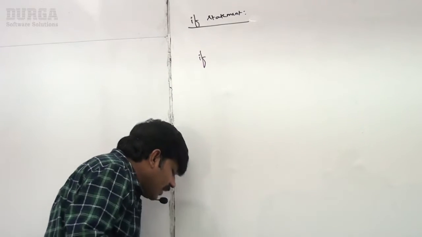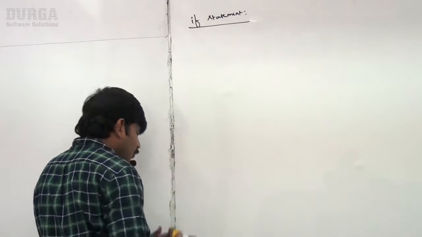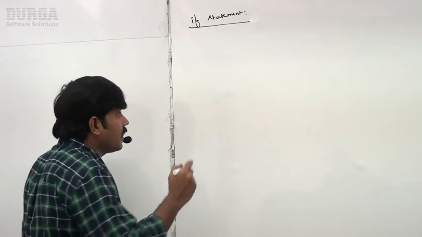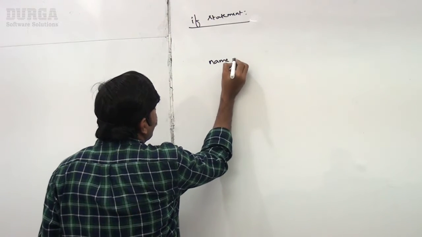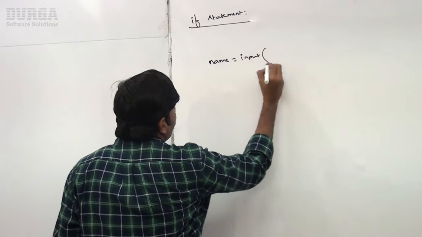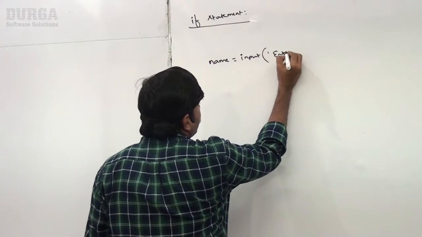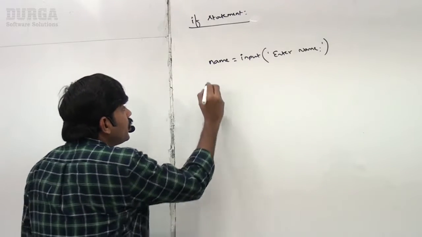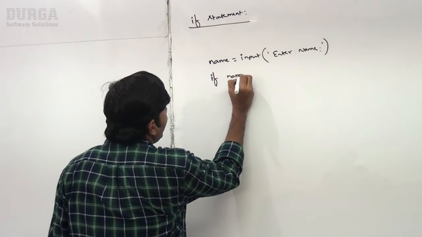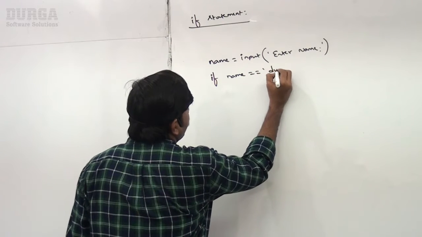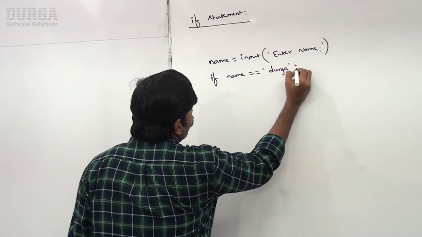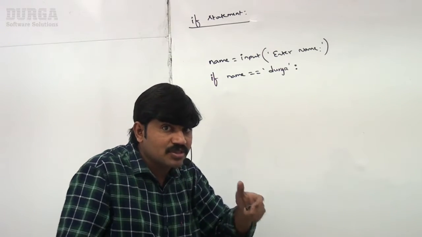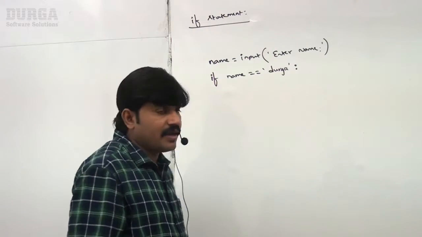Sir, first I have to read the name from the keyboard. How can you read the name from the keyboard? Which function do we require to use? Input function, right? name is equal to input of enter name, like this I am taking. Now, if name is equal to Durga, have you observed? Colon means block is going to start. Now I have to take care of different indentation.